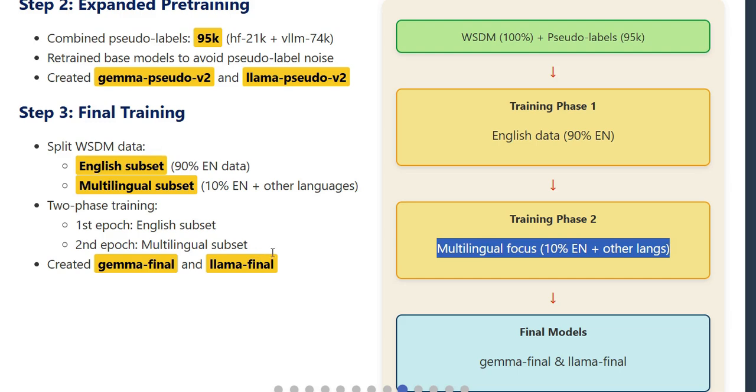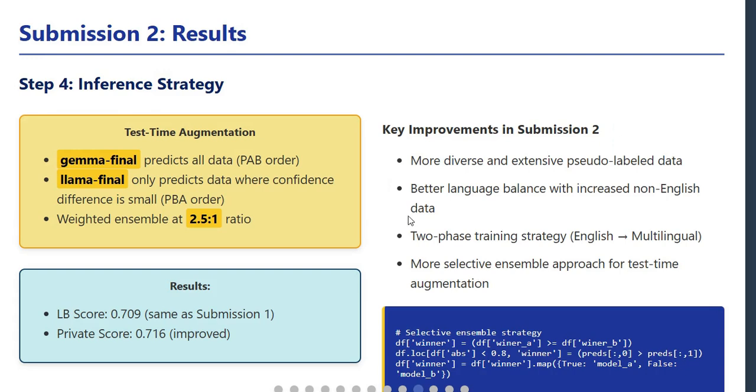For their inference strategy in submission 2, they again used test time augmentation, but with a more selective approach. The Gemma final model predicted all data in the original order, PAB. But the Llama final only predicted data where the confidence difference between the two responses was small, using the swapped PBA order. They weighted the ensemble at a 2:5:1 ratio. This selective approach is clever. They are only using the second model in cases where the first model isn't very confident, which is exactly where a different perspective might help.